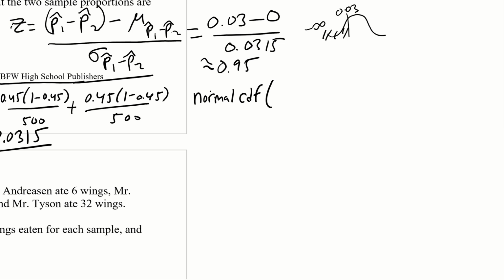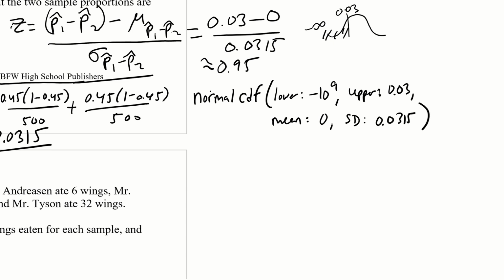So the lower is negative infinity, so lower is negative 10 to the 9th power. Upper is 0.03. Mean is 0. Standard deviation 0.0315. And when you do this, you get approximately 0.65. Let's see.